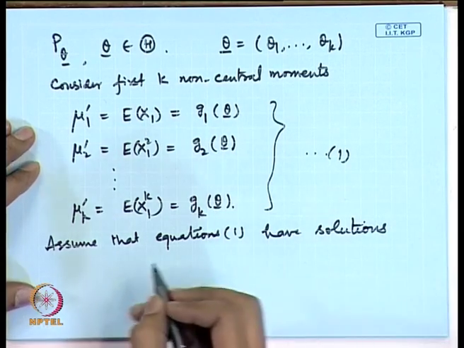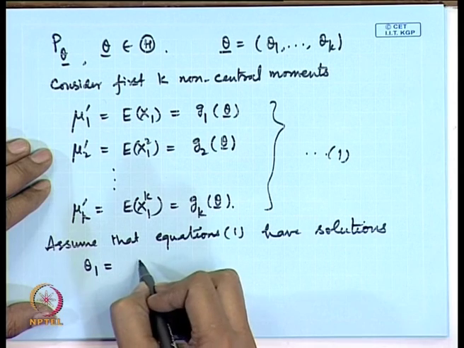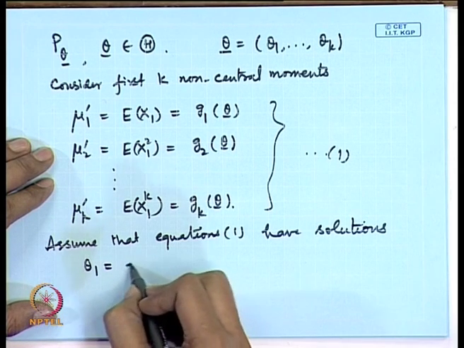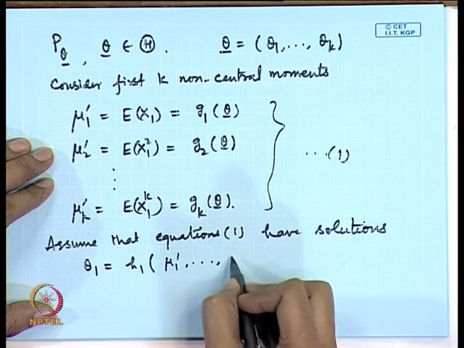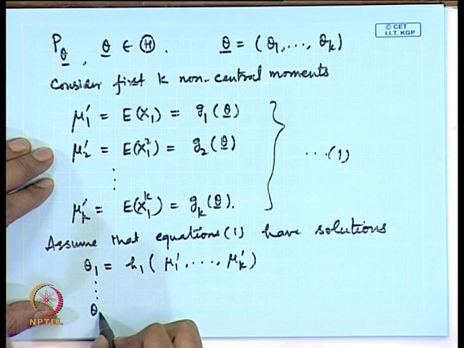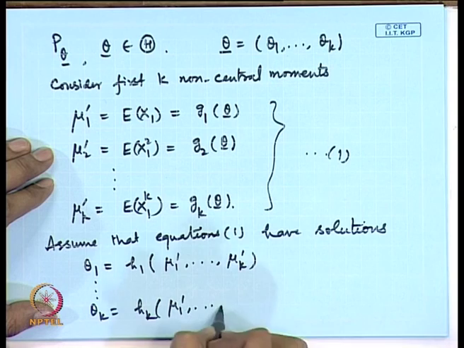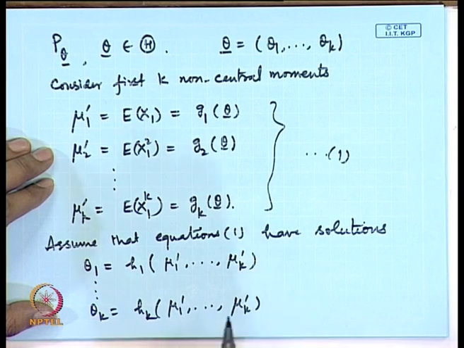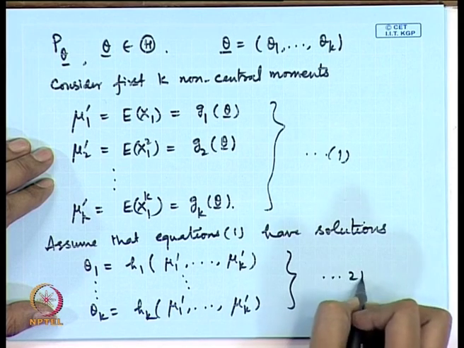Now, the solutions will be in the form, that means I am saying theta 1 is h 1 of say mu 1 prime, mu 2 prime, mu k prime, and so on. Theta k is h k of mu 1 prime, mu 2 prime, mu k prime. Let us call it 2.